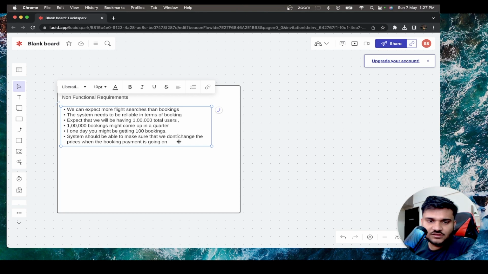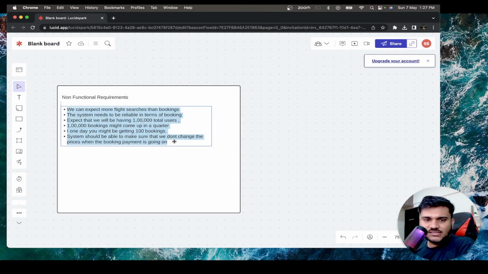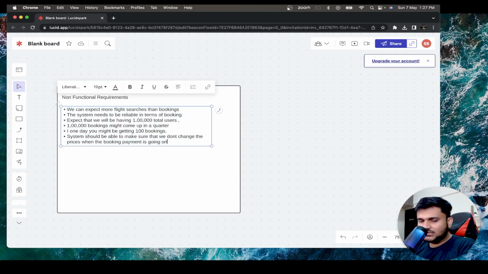We don't change the prices when the booking or the payment is going on, right? Then there will be some very basic checks, for example, the seat bookings and everything. Those are going to come in functional requirements, right?